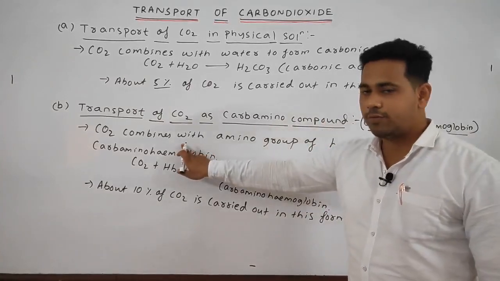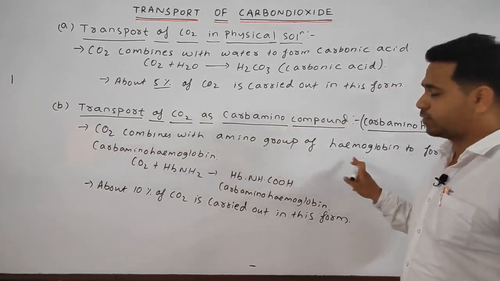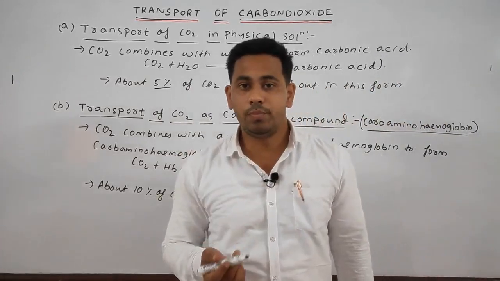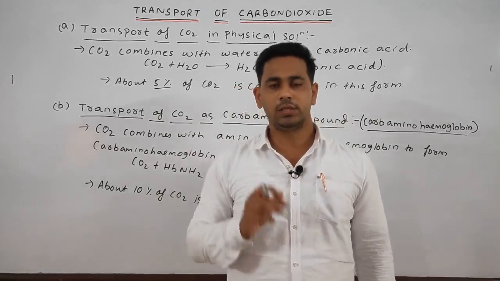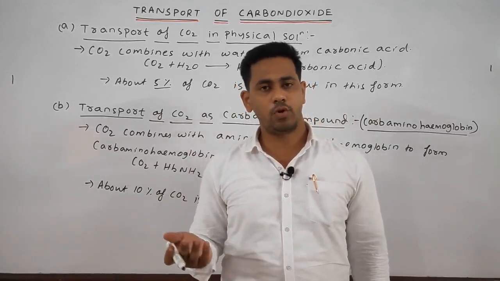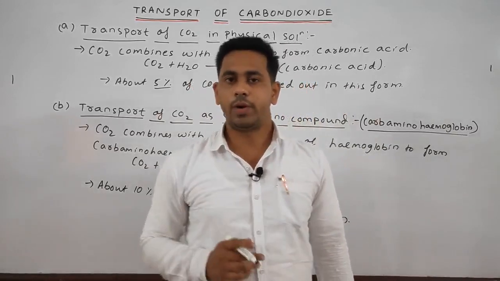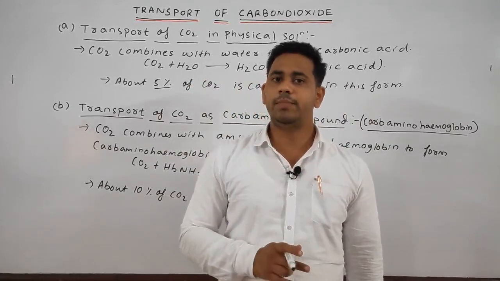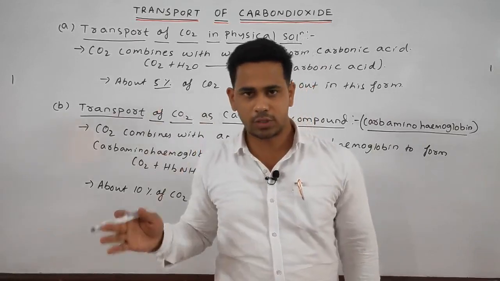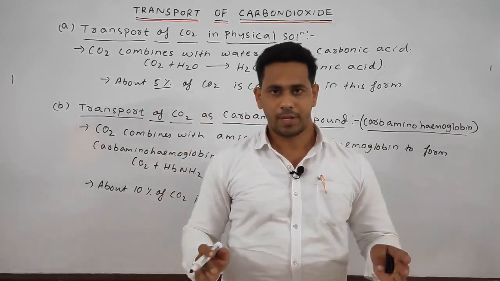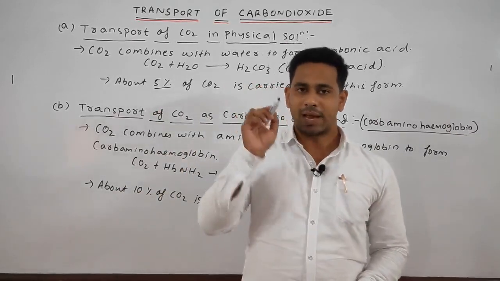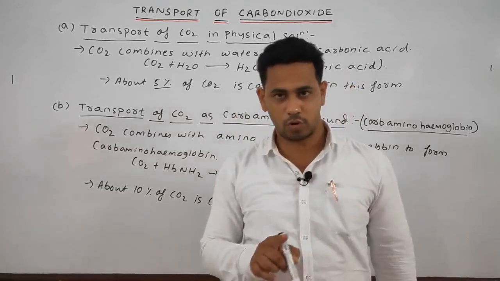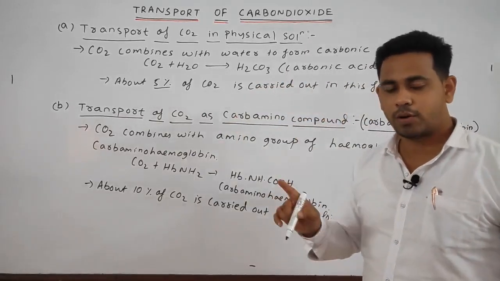The carbon dioxide first combines with the amino group of the hemoglobin. Once more I am telling you, amino group means what? Obviously, hemoglobin is a protein, or we can say a polypeptide chain. A polypeptide means it should have one carboxyl end and one amino end. Similarly, when carbon dioxide combines with the amino group of the hemoglobin, then carbamino hemoglobin is